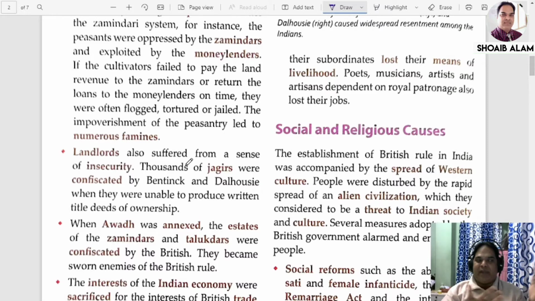Suppose somebody comes and captures my property, and I fail to prove on paper that this property belongs to me, then it will definitely be confiscated forcefully. The same thing happened during that time also. Many of the landlords who had large areas of land had a sense of insecurity, because any time their lands could be confiscated if they failed to produce written title deeds of ownership, to prove that they were the owner of that land.